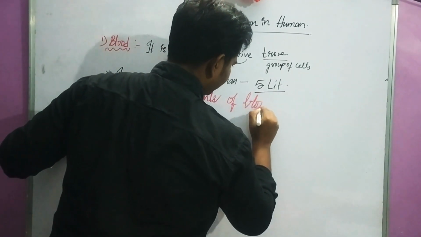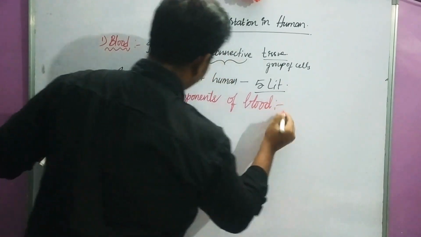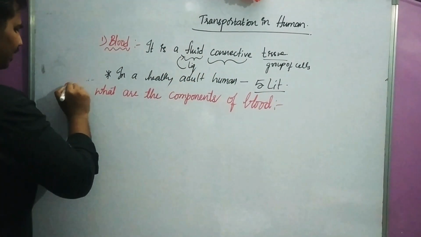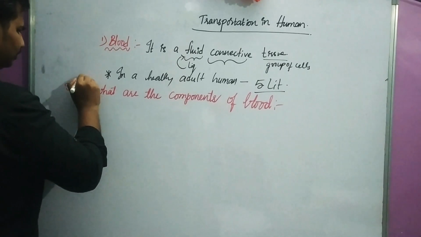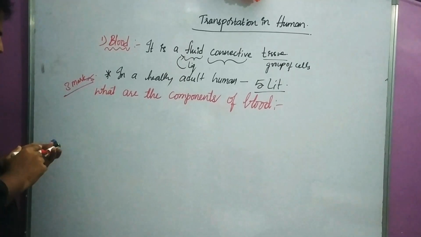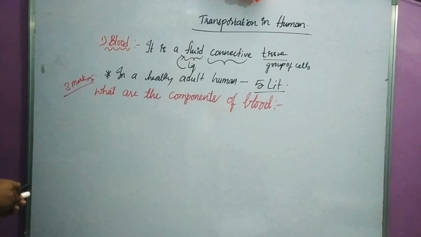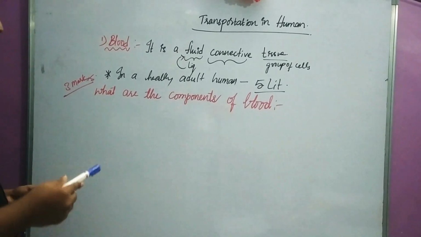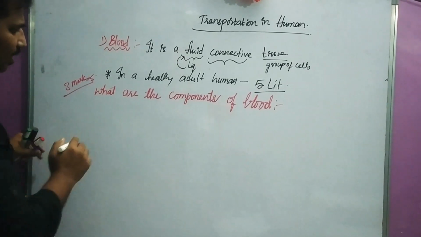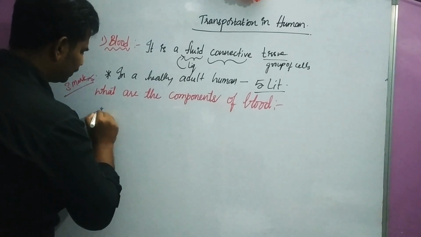So children, be careful, please pay attention here. From here we can expect a 3 marks question. Okay, 3 marks question. So here what is the answer for this? What are the components of blood? So here blood is composed of 2 substances.